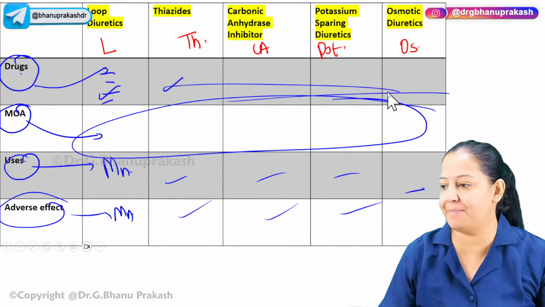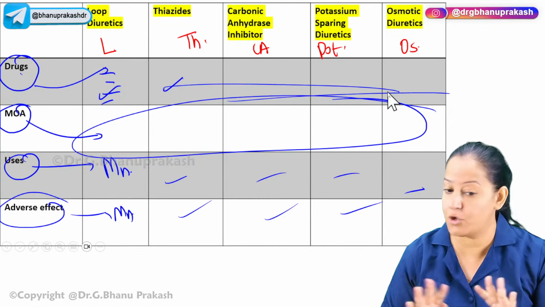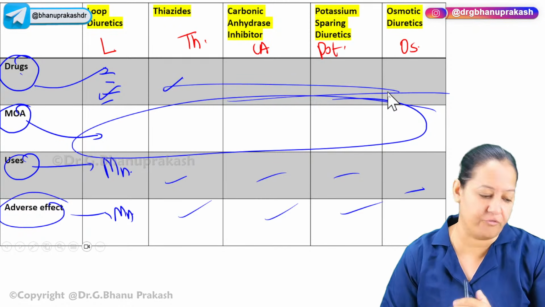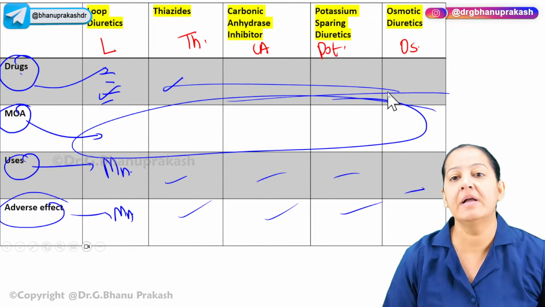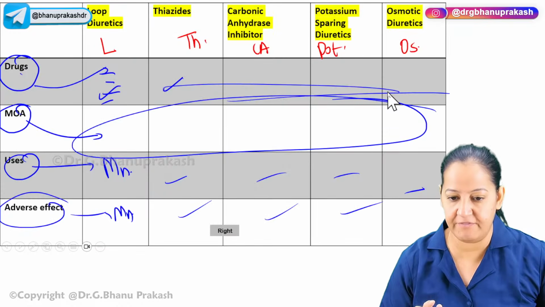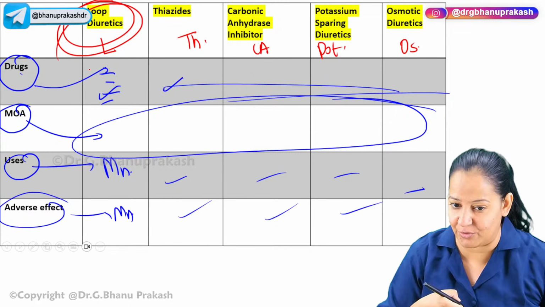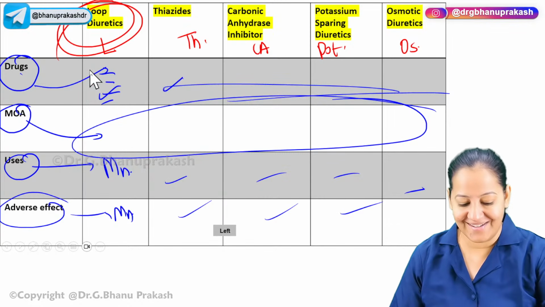Entire pharmacology can be revised in just 2-3 hours, 3 to 4 hours. I'm not exaggerating, not at all. Anyone can do so. This is a proper way of studying pharmacology. Anyways, let's go ahead. In this way, I will give you the master charts. So let's start the first category, loop diuretics. Can I start? I will fill it with you to show you how to go about it.